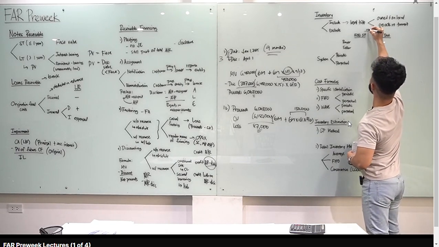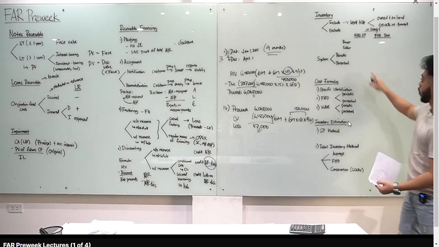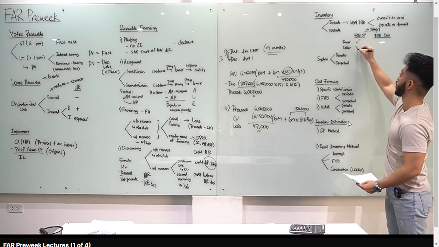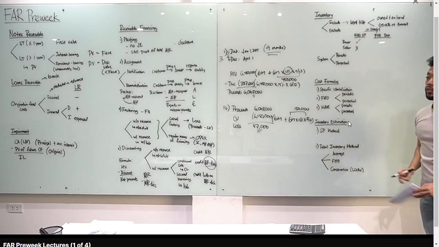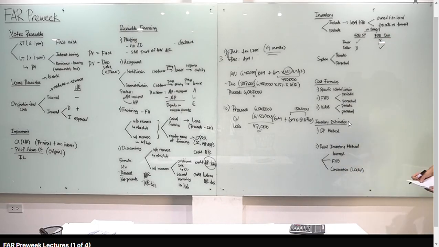Kapag in transit, yung goods, sino yung may-ari ng goods? Pag sabing in transit, on the way pa lang. Alright? Now, kapag FOB shipping point, in transit na-ship na. Kanino yung goods na yan? Kay buyer na yan. Hindi na yan kay seller. Okay? If FOB destination, in transit na, kay seller pa rin yan. Hindi yan kay buyer. Okay? So, yun yung rules natin for the shipping terms.